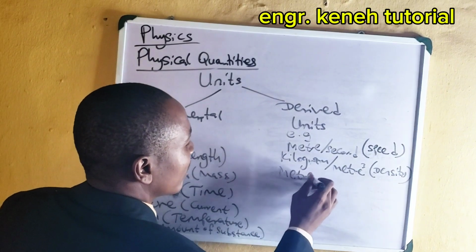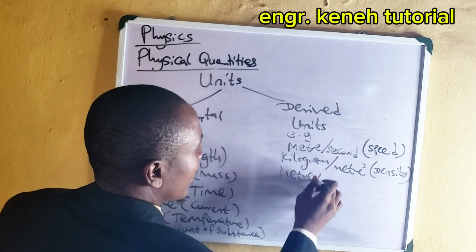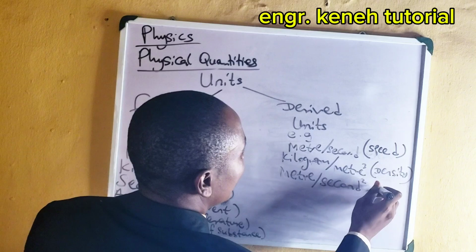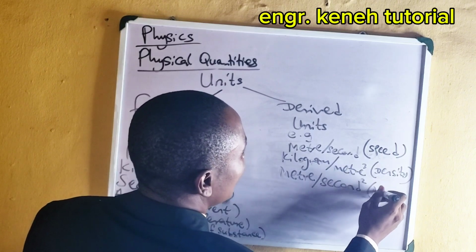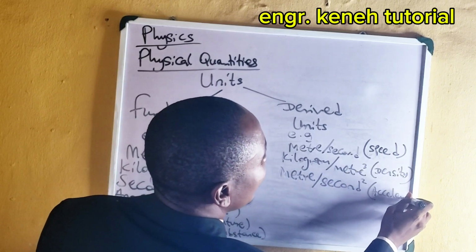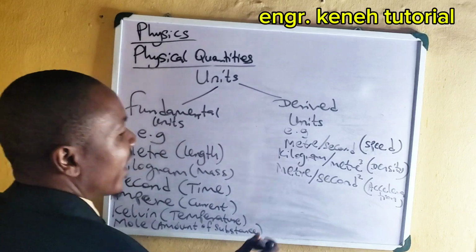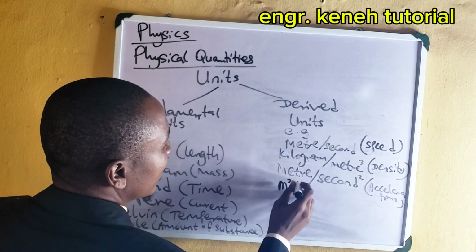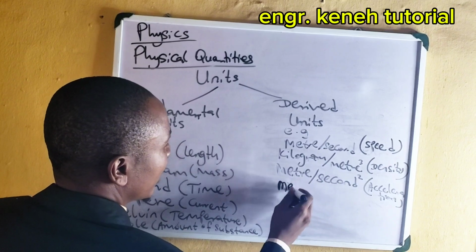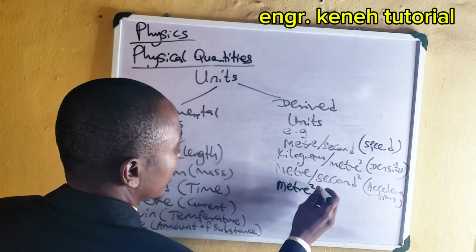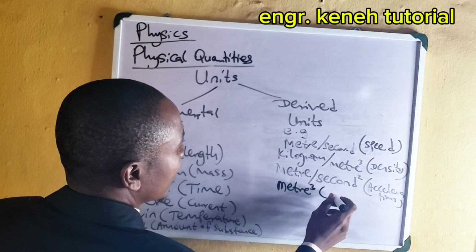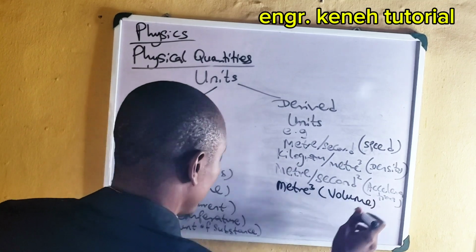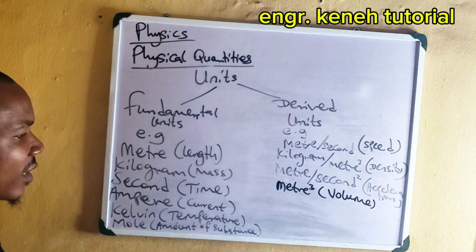All right, we have another one we call meter per second square. This is the unit of acceleration. Next one we have is meter cube, and this is the unit of volume.